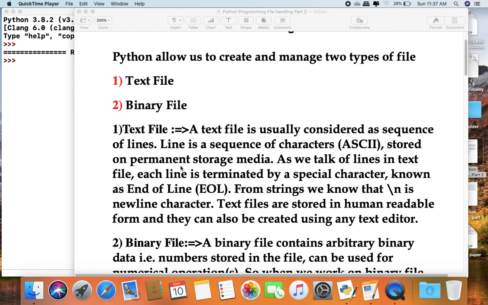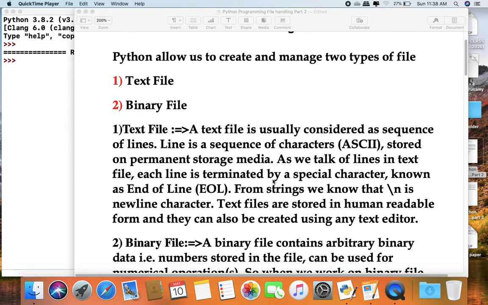First is the text file. A text file is usually considered as a sequence of lines. A line is a sequence of characters in ASCII mode. ASCII mode means that characters can be read by a human in normal language, stored on a permanent storage medium. Each line in a text file is terminated by a special character known as end of line. Same thing in a string, we know that \n is the new line character.